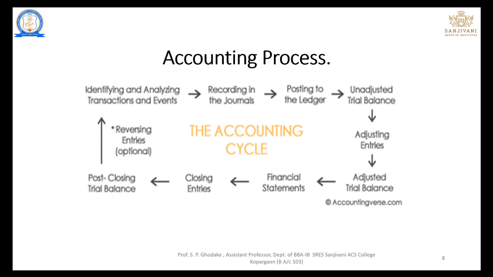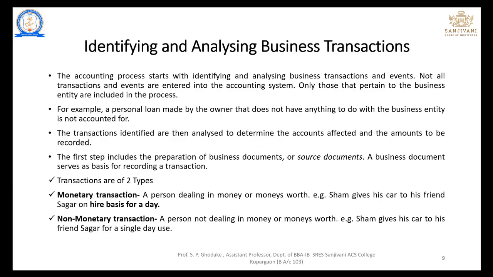And from that balance sheet we do the closing entries, like transferring of the amounts to the general reserves and other things. Once we have done the closing entries, the post closing trial balance is prepared. So this is all about the accounting process, which starts with the identification and analysis of the transactions. So what exactly does this mean?